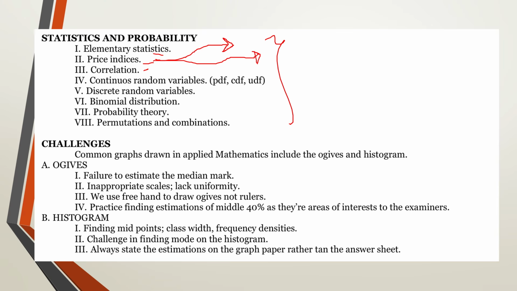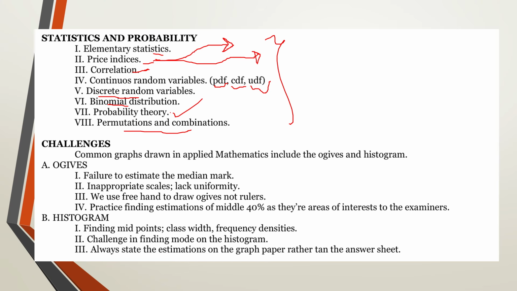It's very okay for as long as you don't go below 2 decimal places. We have correlation, we have continuous random variables, where we look at the PDFs, the CDFs, and also the uniform distribution functions. Then the next one, we look at the discrete random variables. We look at binomial distribution, probability theory involving set theory, and also permutations and combinations.